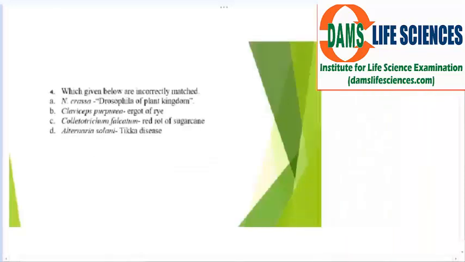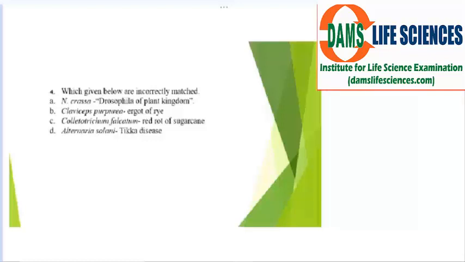Now the next question. It has asked: Neurospora crassa is known as the Drosophila of the plant kingdom. Why is it known as the Drosophila of the plant kingdom? Actually, Drosophila is an animal. Basically, it is an insect which is used for many experiments.